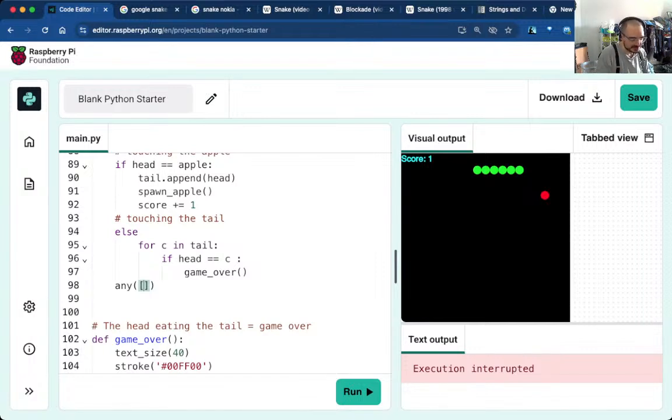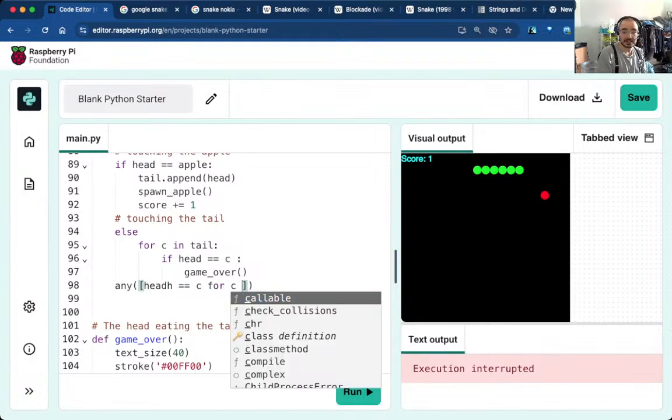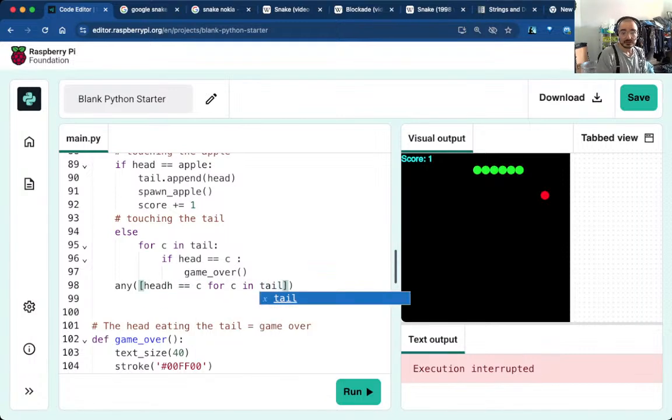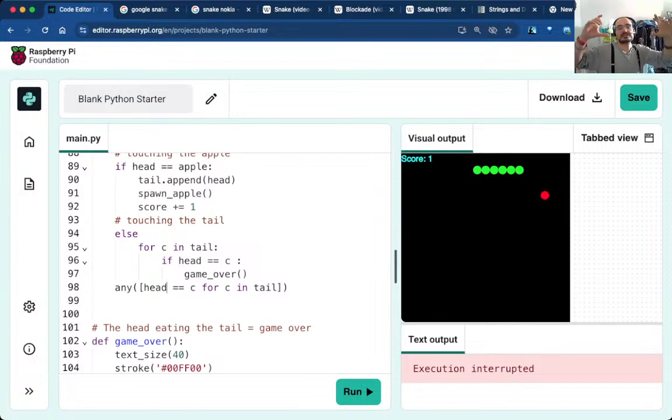So in that instance, I'm going to say head equal C for C in tail. Putting the for in, you can basically build a list. If I can spell, I need to spell head right. If instead of building a for loop, you can build a list with the for straight in the list. You define an iterator that takes all of the values in your list, and then you build an expression involving it here. That could be passing it to a function.